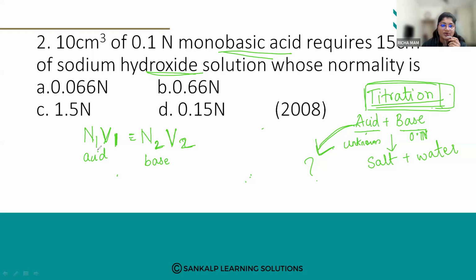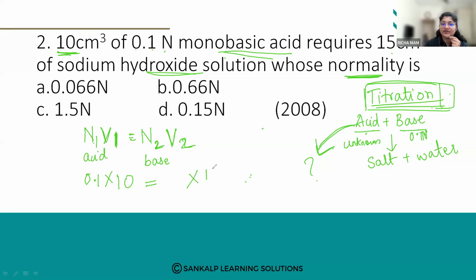Now let us put in the values. What is the normality of the acid? Yes, so 10 cm cube of 0.1 molar monobasic acid. So the normality of the acid is 0.1, and the volume is 10. That is equal to N2V2, where we have to find the normality of sodium hydroxide, which we don't know. What they've asked is that it requires 15 cm cube of sodium hydroxide.